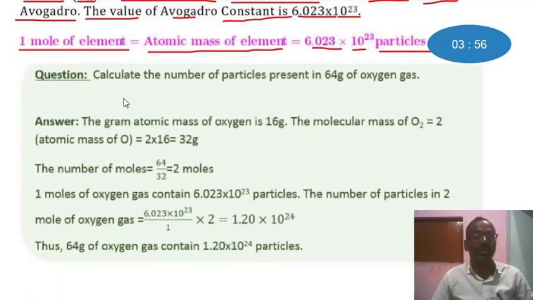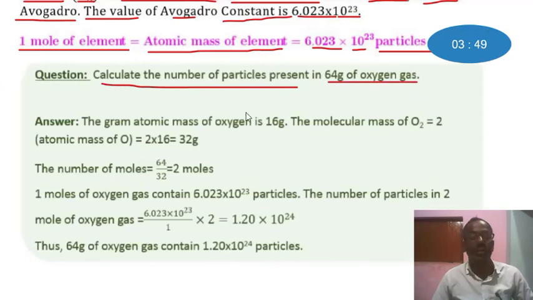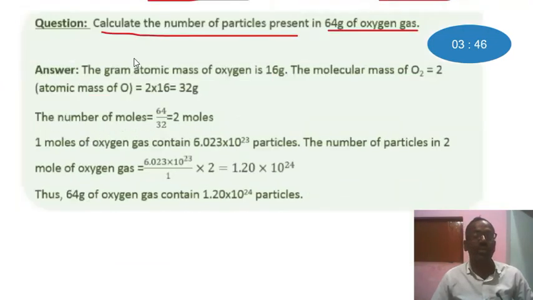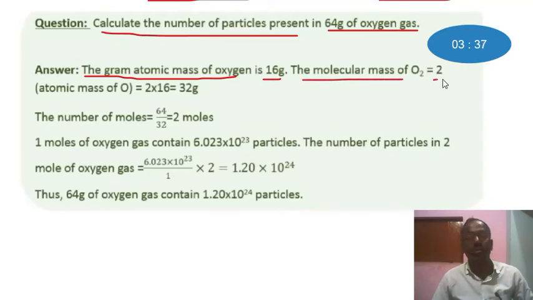Let's discuss this question. Calculate the number of particles present in 64 gram of oxygen gas. The answer will be in this way. The gram atomic mass of oxygen is 16 gram. The molecular mass of oxygen is 2 into the atomic mass of oxygen, equal to 2 into 16, equal to 32 gram. The number of moles equals 64 by 32, equal to 2 moles.